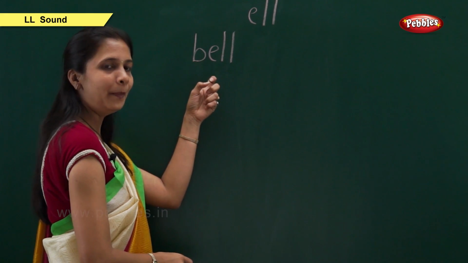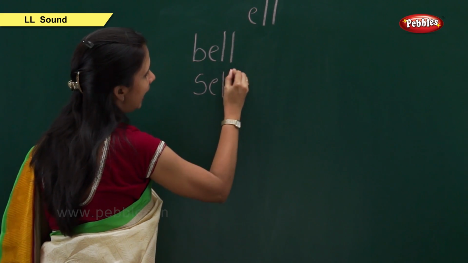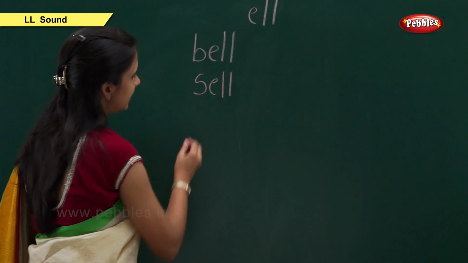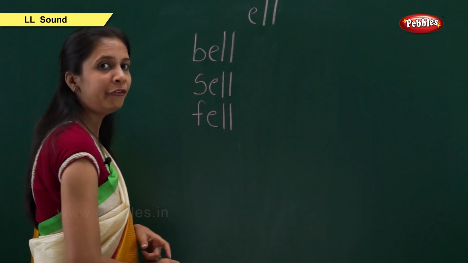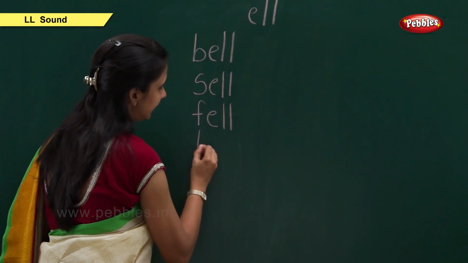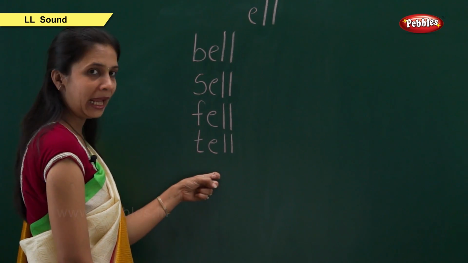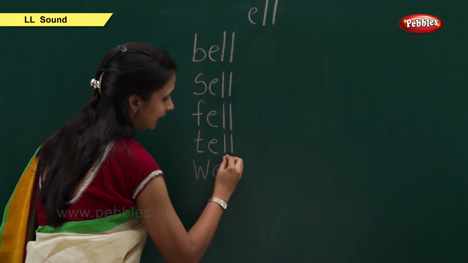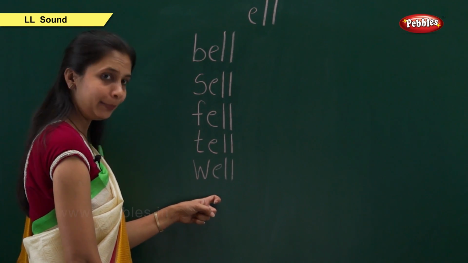B, el, bell. Next is S, E, L, L, cell. S, el, cell. Next is F, E, L, L, fell. F, el, fell. Next is T, E, L, L, tell. T, el, tell. Next is W, E, L, L, well. W, el, well.